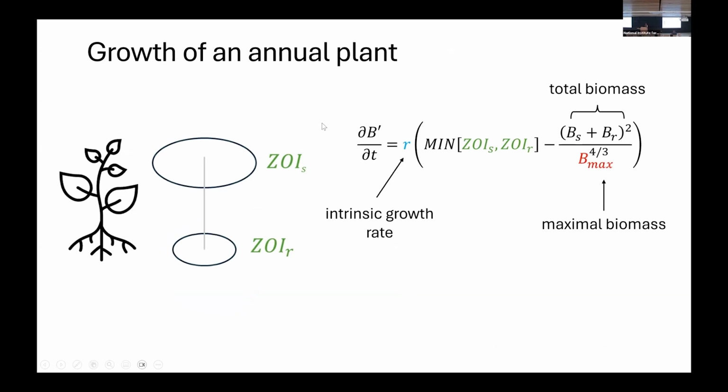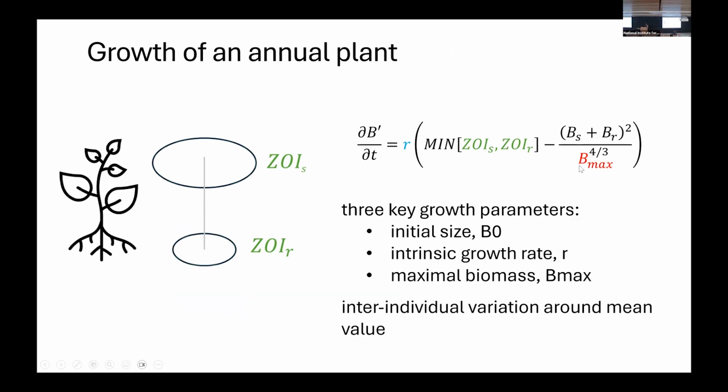And the growth of an individual will be proportional to the intrinsic growth rate, multiplying a factor that is the difference between the smaller value among the ZOI for the shoots and the roots, and the ratio of the square total biomass divided by something proportional to the maximal biomass. So in this growth model, we have three key parameters: initial size, B naught, intrinsic growth rate, R, and maximal biomass, B max. And for each of those growth parameters, we can have inter-individual variation around the mean, just to represent phenotypic variation.